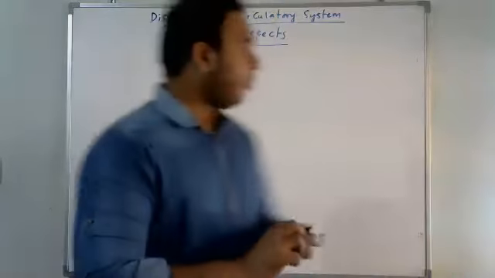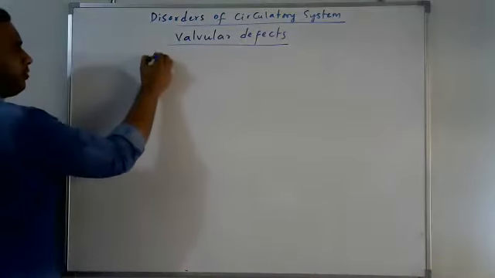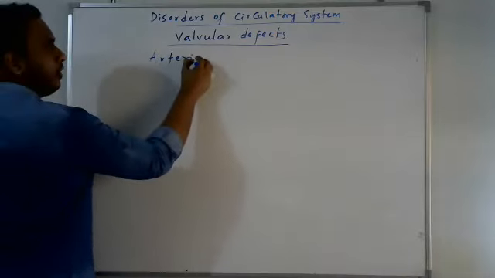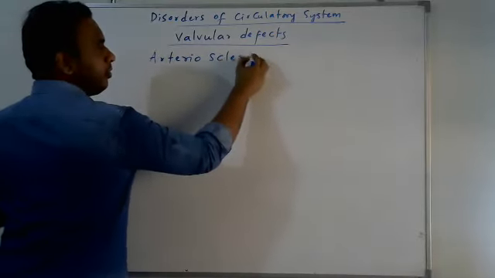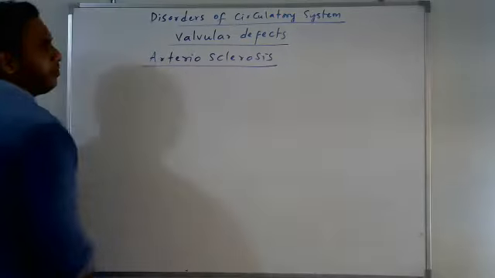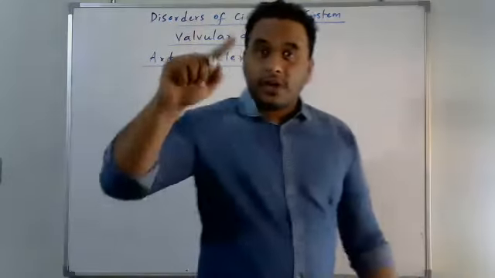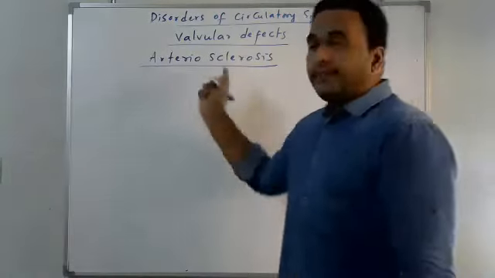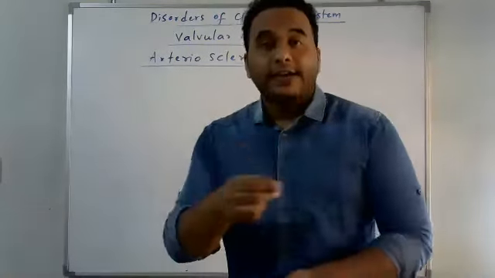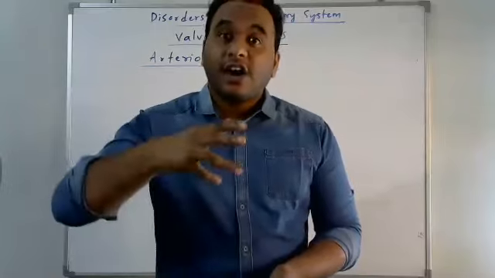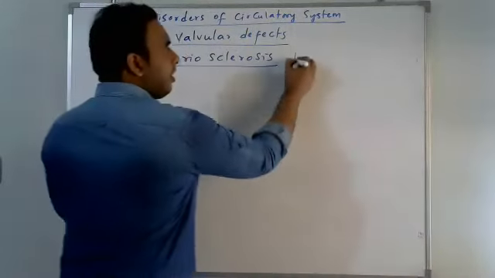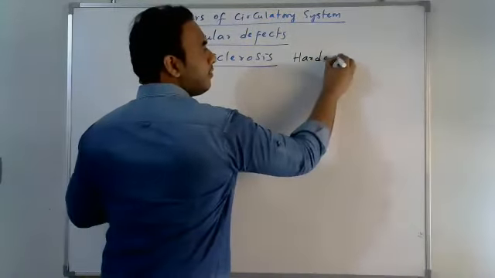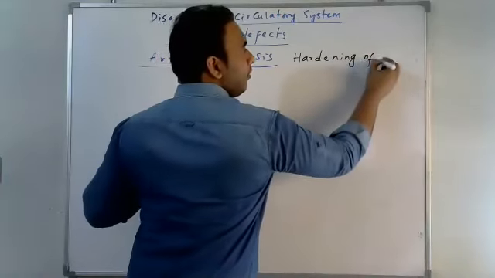Next, one more: arteriosclerosis. We discussed atherosclerosis and coronary artery disease. This is arteriosclerosis, which means hardening of arteries.